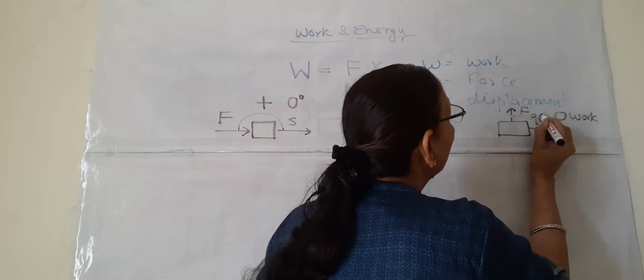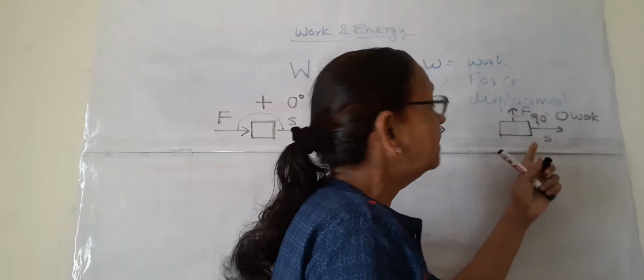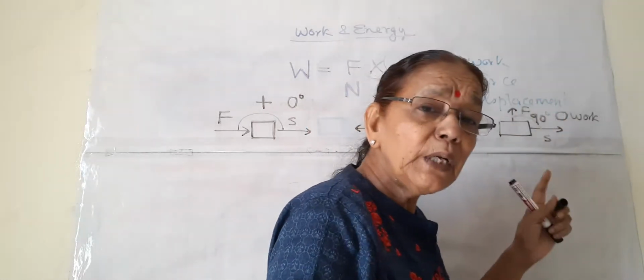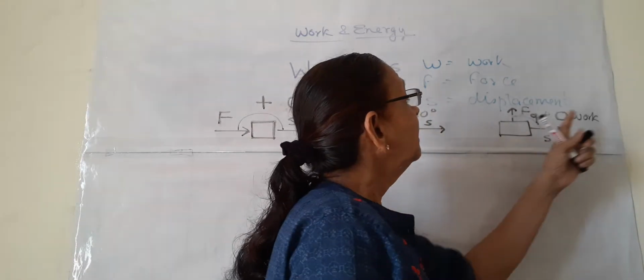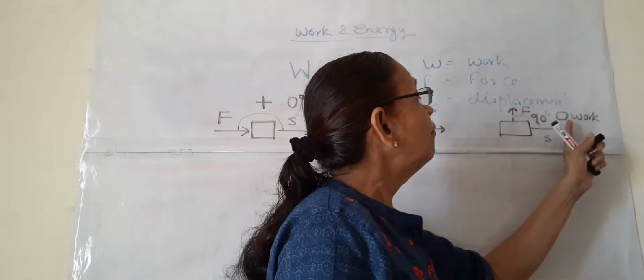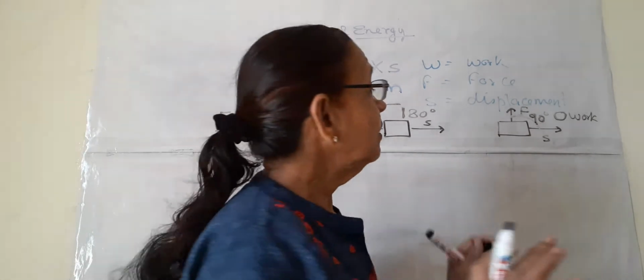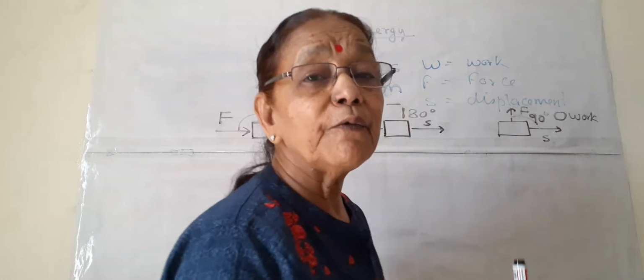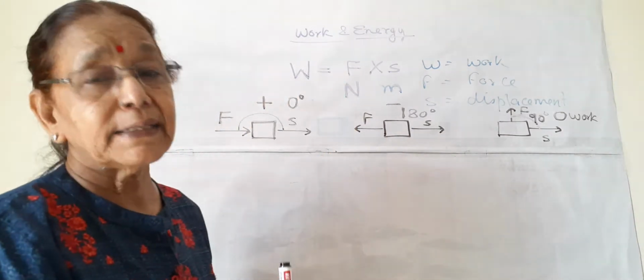So when the angle between force and displacement is 90 degrees, or they are perpendicular to each other, or at right angles to each other, then in science work done is 0, or no work is done. So these are the three types of work which you can see by these examples.